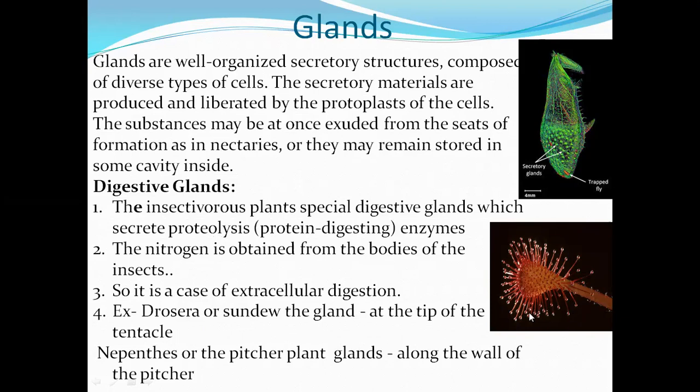These are all extracellular digestions. The second example is Nepenthes, a pitcher plant. Digestive glands are present along the walls of the pitcher. These are the best examples which possess digestive glands.